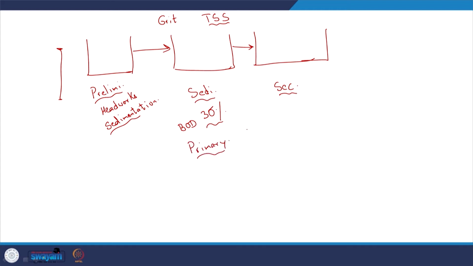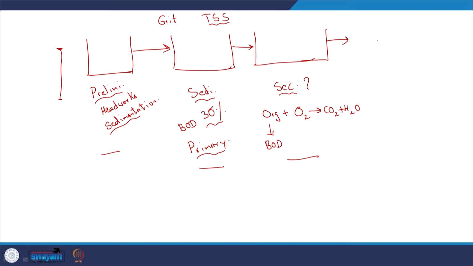Primary treatment. Secondary treatment, what is the principle? I am using microbes, and microbes in the presence of oxygen will degrade the organic matter. Organic matter is the dissolved BOD or soluble COD, and they will go to the byproducts. This is what we are trying to do. So, preliminary, primary and secondary are the biological process. Here the principle we discussed in detail, we will not go to that.